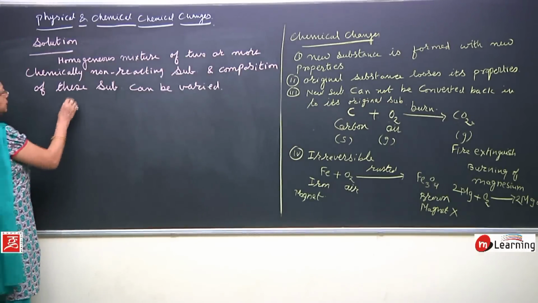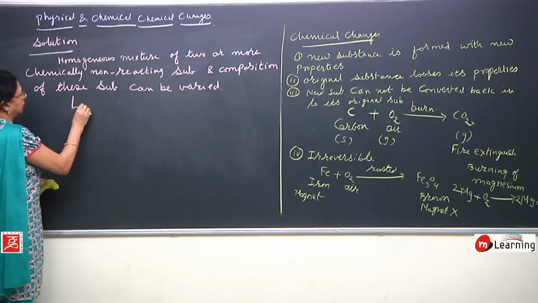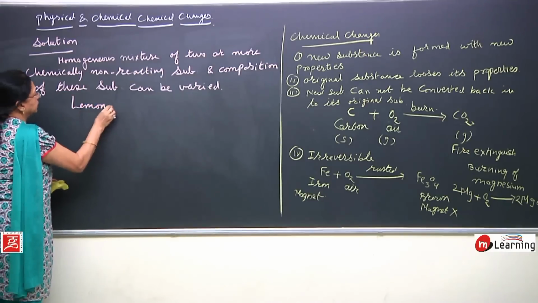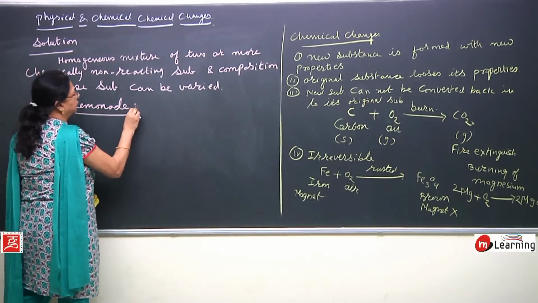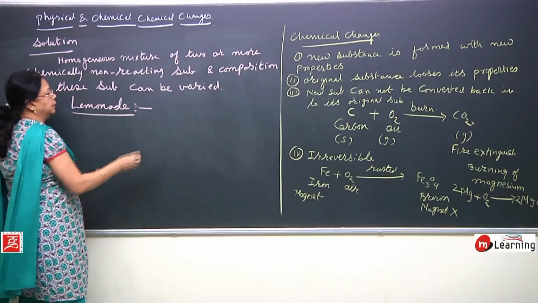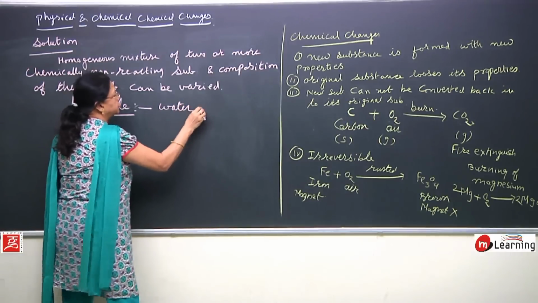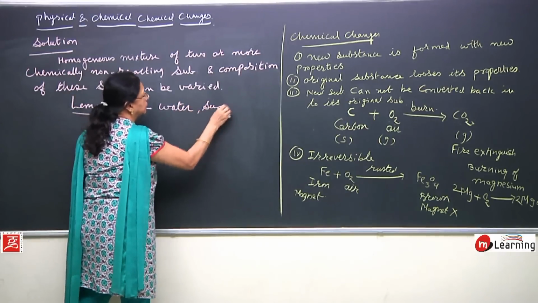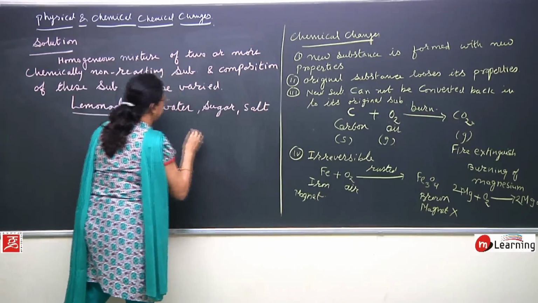So, this is about the solution. Example you can say, take lemonade. All of you are familiar with this lemonade. You drink this, it is a good drink. It is a mixture of water, sugar, salt and lemon.